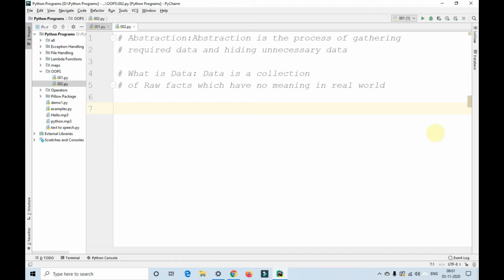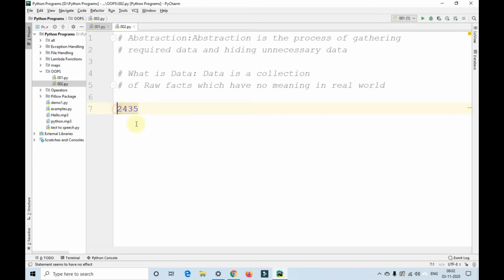For example, if I give this particular number here, 2435, this might be just a number for you, but it is something related to me. It is the number of the vehicle that I own. If I just give 2435, you'll not understand anything.